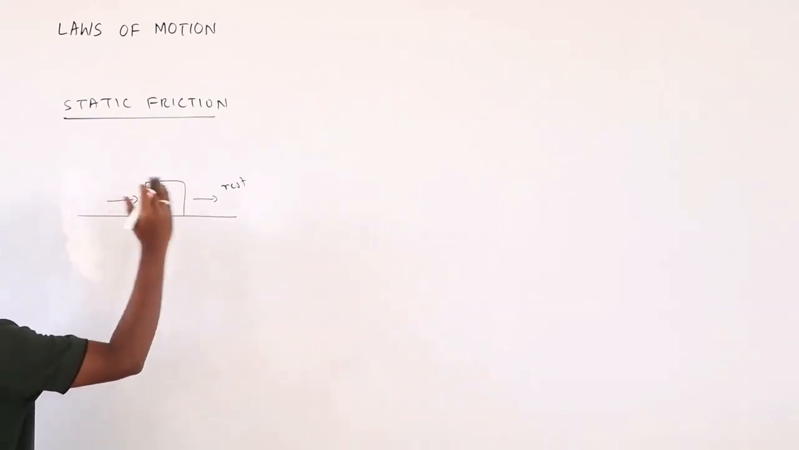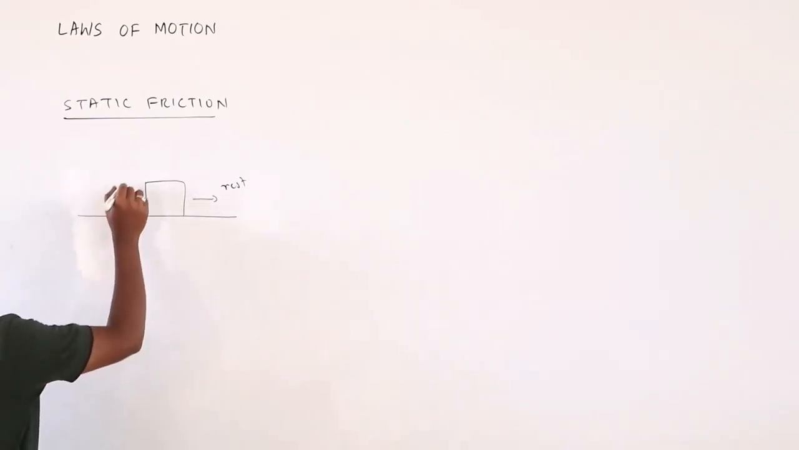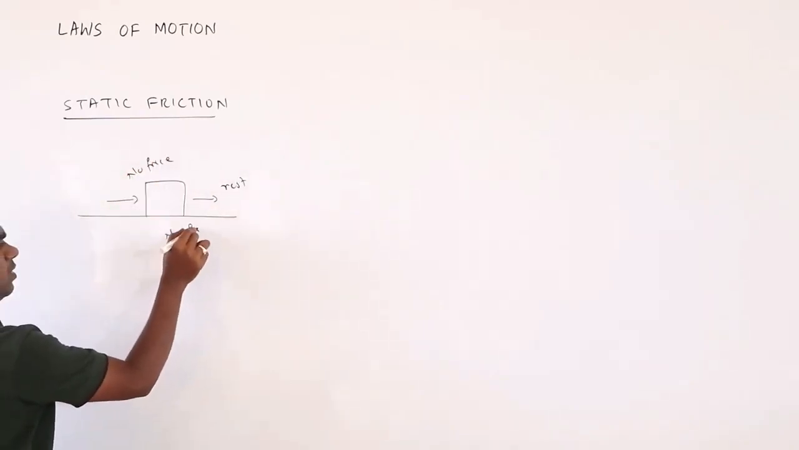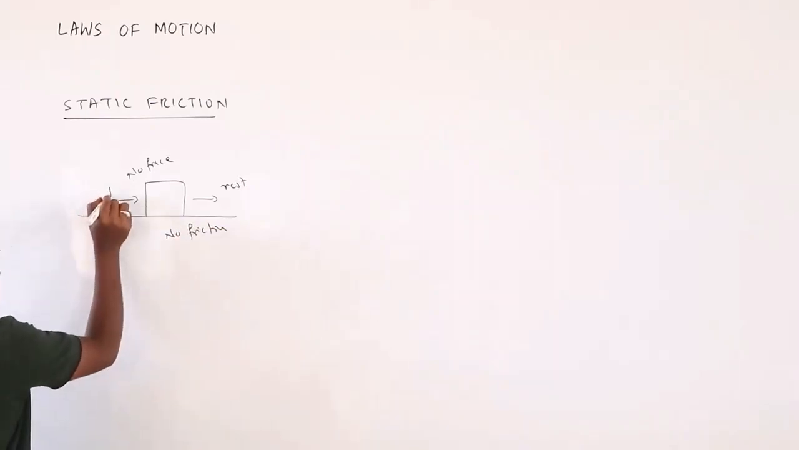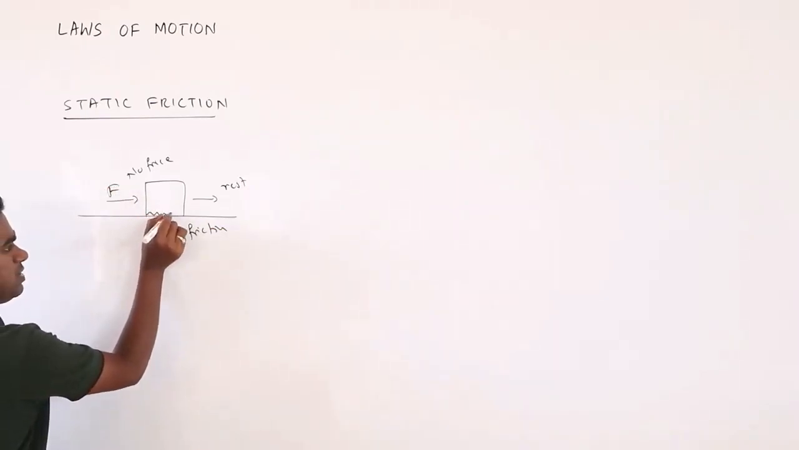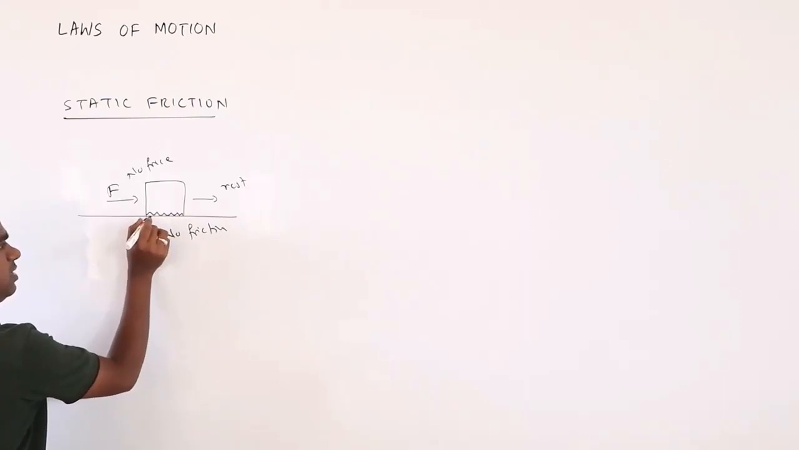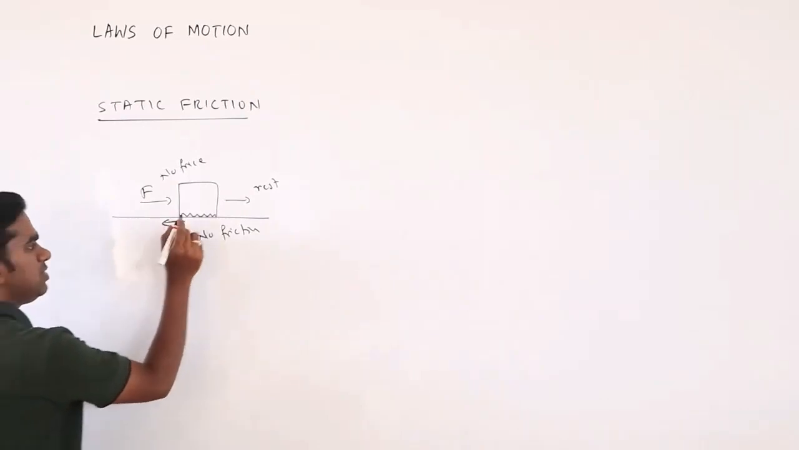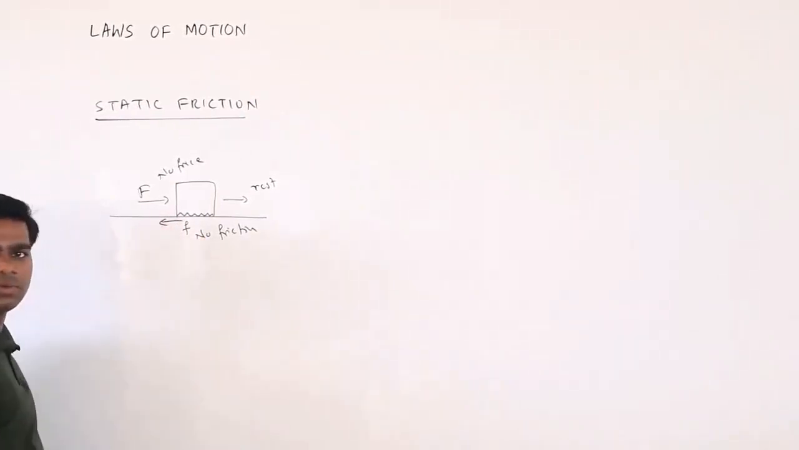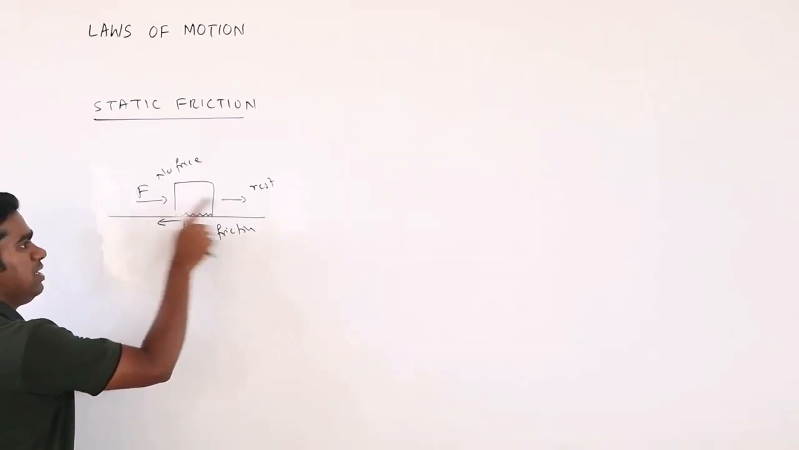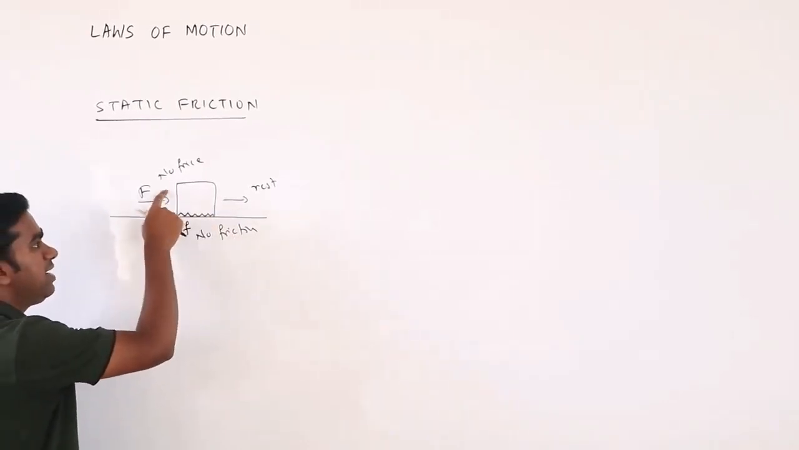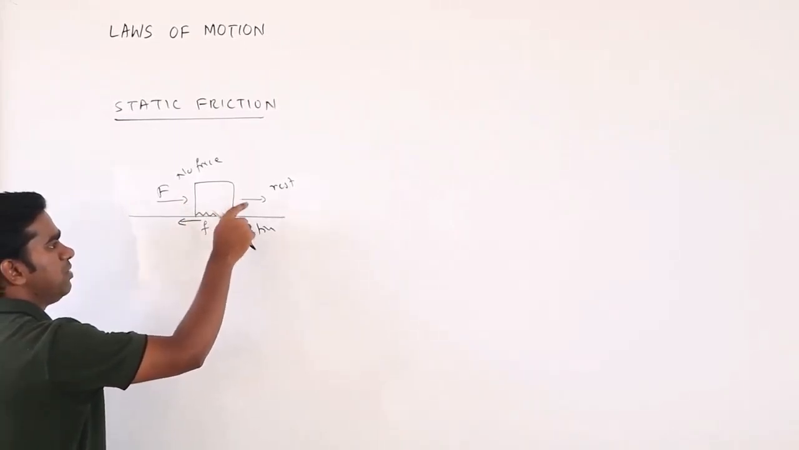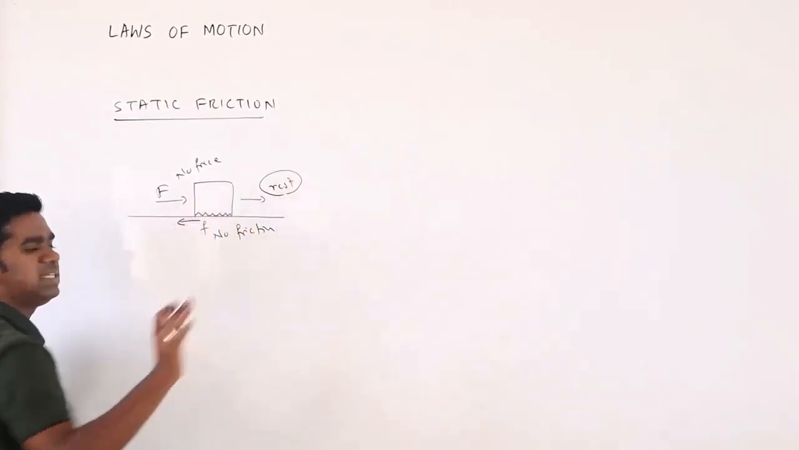If you are not applying force, no need to worry. Remember, when no force, no friction. When you apply a little force, what will happen? Because of this interlocking, it will oppose the applied force. So this opposition is nothing but frictional force. Because of this opposition, the body is not moving. Net force becomes zero, and when net force becomes zero, the body will not move. So if the body is not moving, it remains at rest.